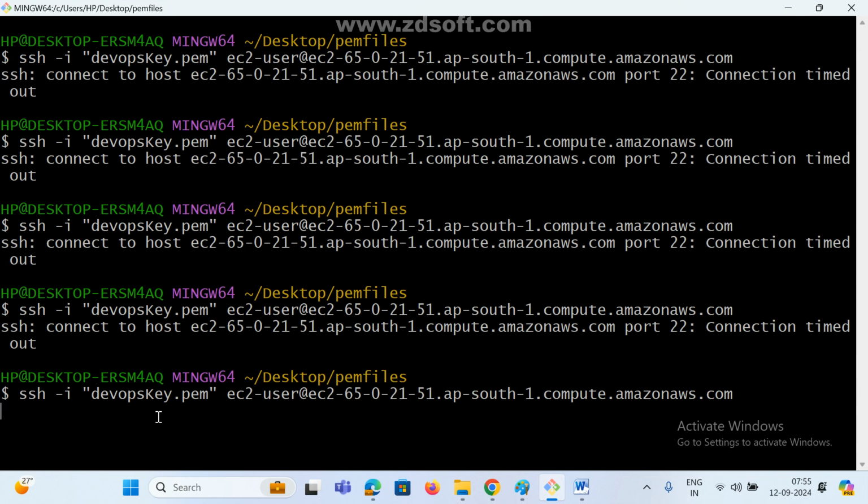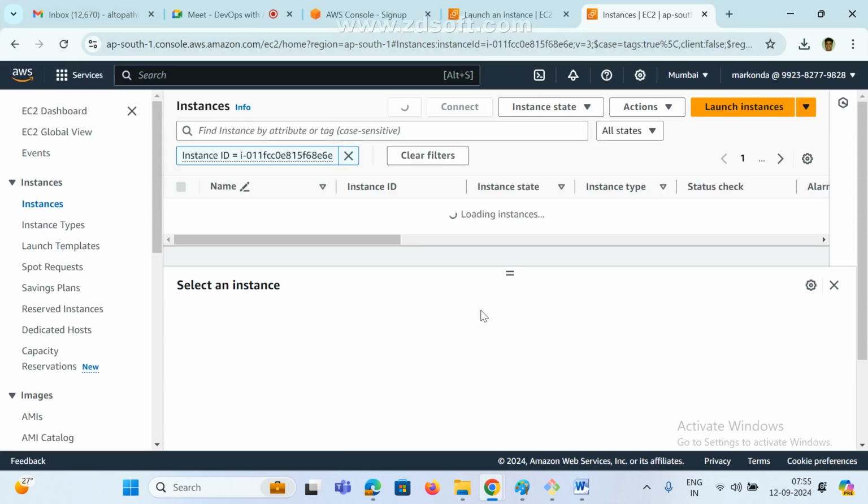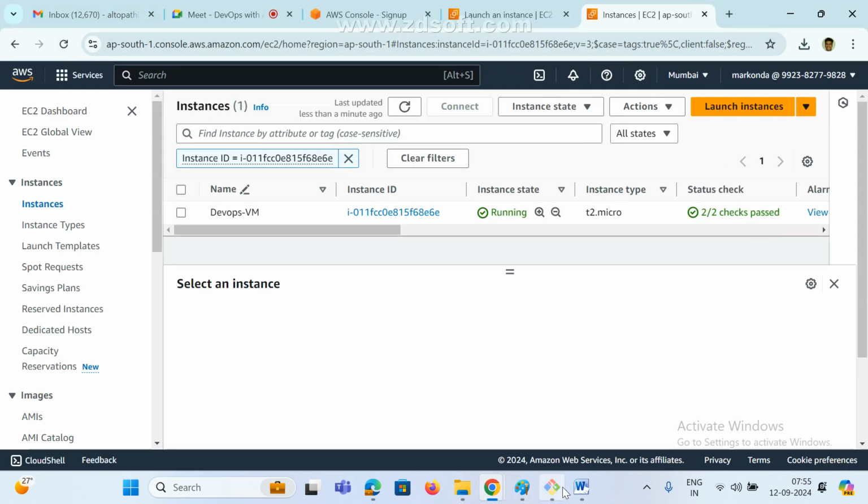Once the instance is up, only then are we able to connect. Still not up. Just refresh it. Still initializing. Just refresh. Now 2/2, now we can connect.